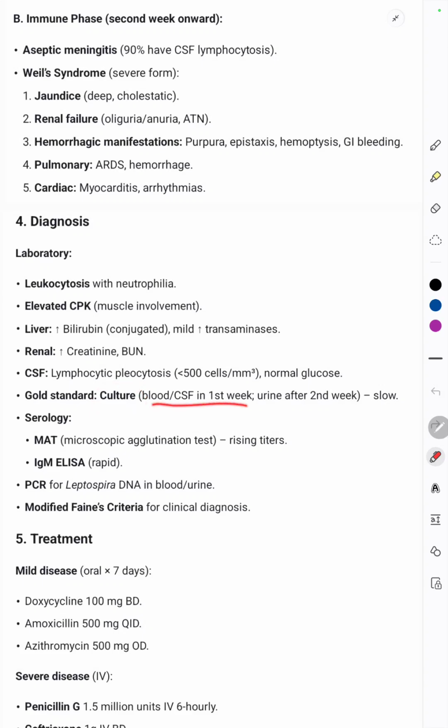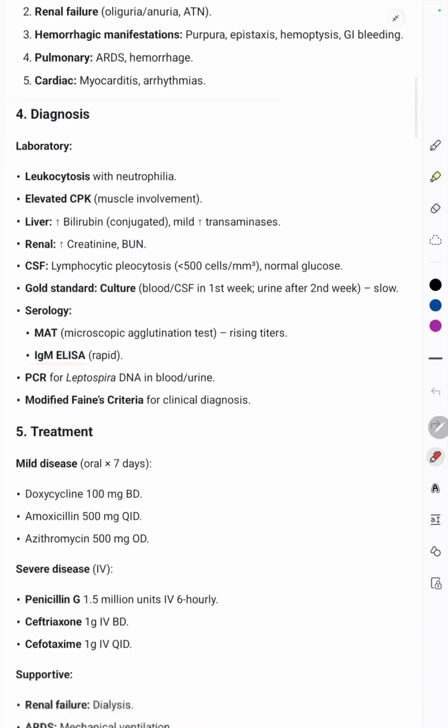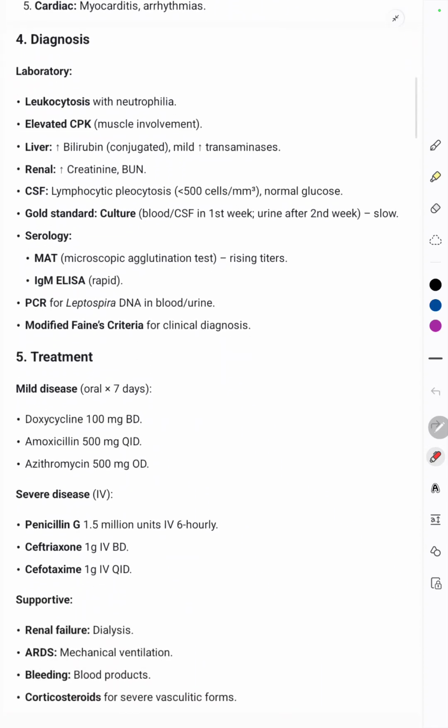So we can use the blood or CSF in the first week and urine after the second week for culture. Then, very important serological tests: the microscopic agglutination test is used, and IgM ELISA. PCR can be done, and the criteria for the clinical diagnosis is called the modified Faine's criteria.